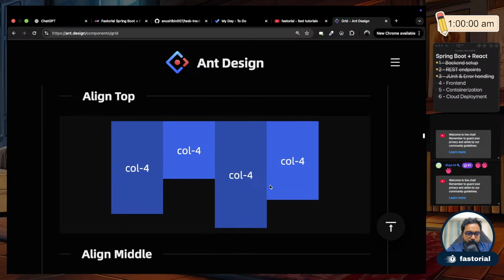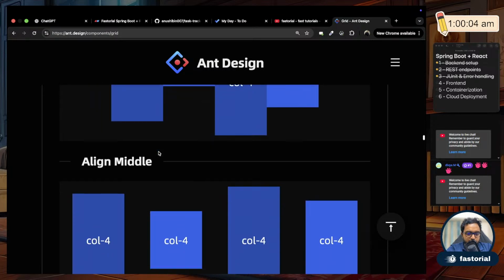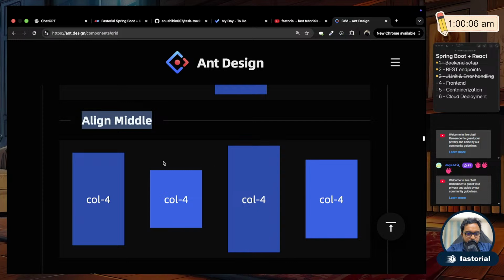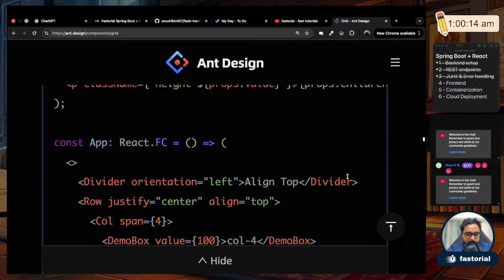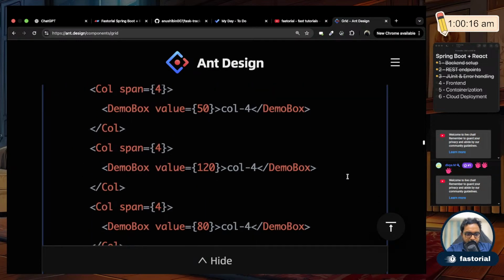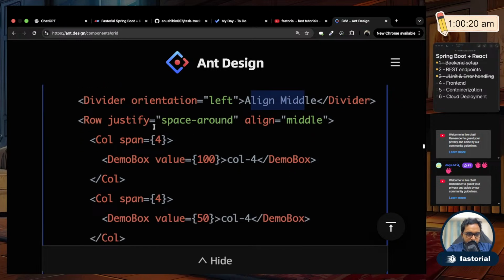So okay, if you see here, everything is sticking to the top, align top. And if I put align middle, then you see the columns are all sticking to the center of the axis, right? So how do I do that? If I go here, there will be align middle, right? So what it is saying is justify space around. This is not what we want. We need this align middle.